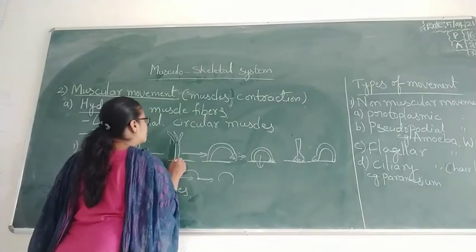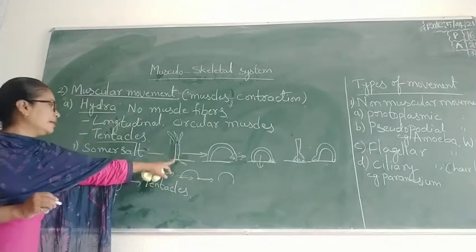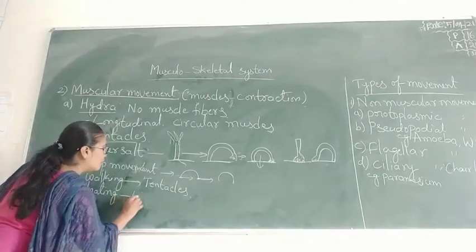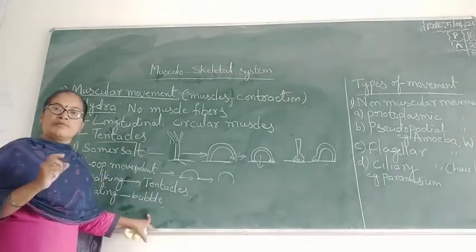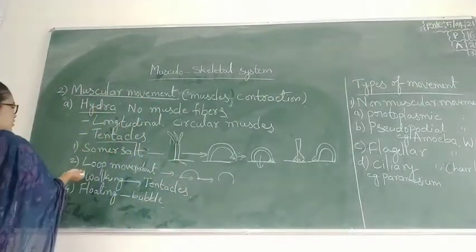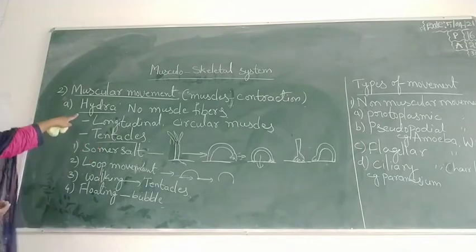And next, floating. In the posterior side, they form a bubble. With the help of the bubble, they float in the water. These are the types of movements in a Hydra.